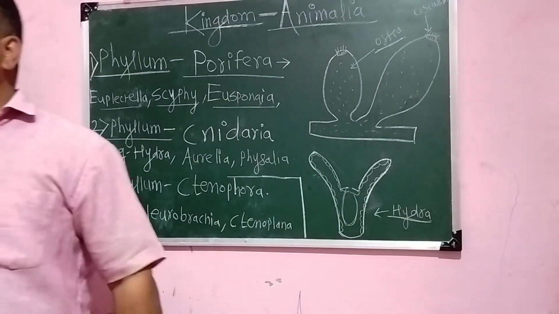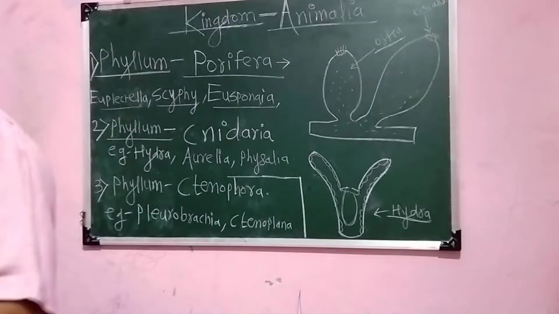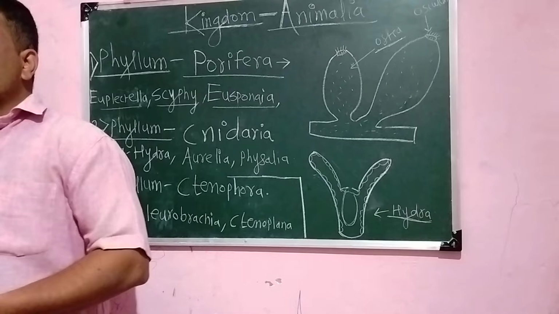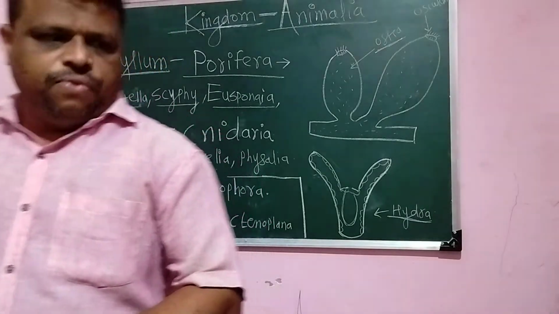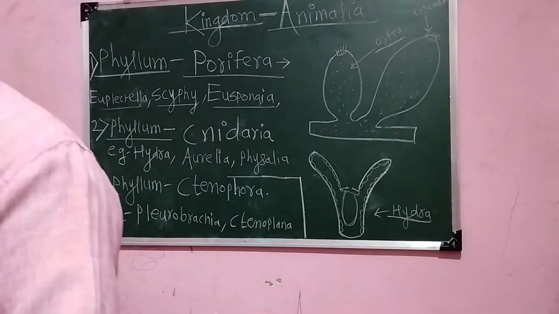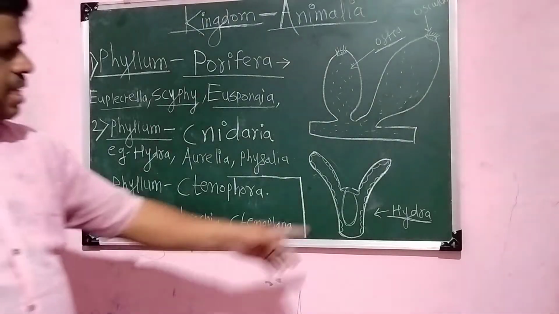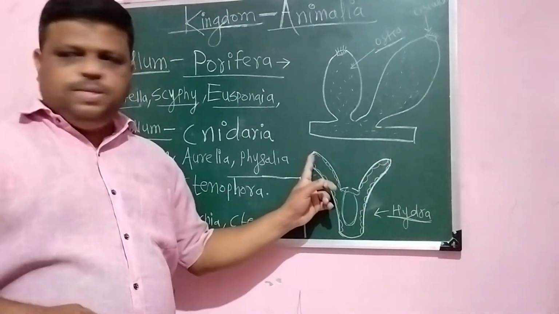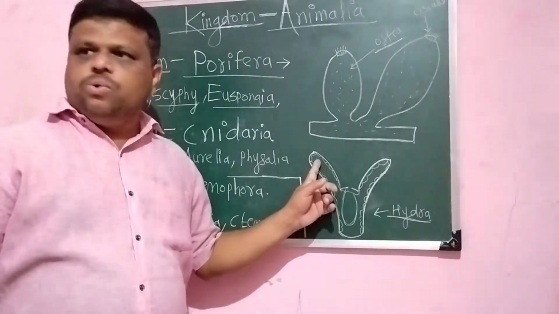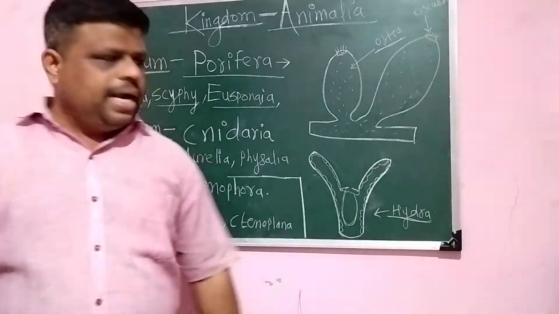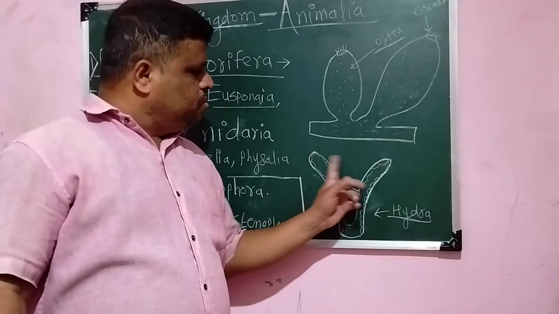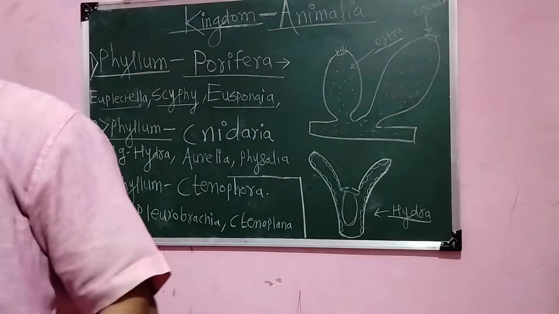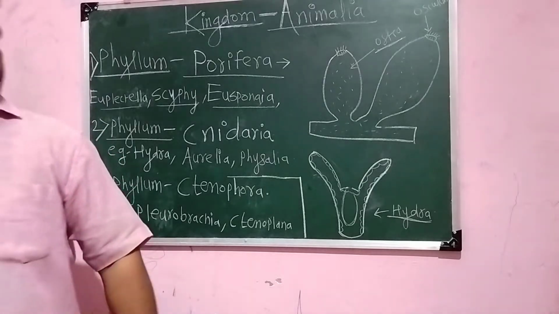They have tentacles which bear a special type of cells known as nidocytes. They have tentacles which bear nidocytes for offense and for defense purpose. These tentacles bear special cells known as nidocytes, and these animals use these special cells for their special purpose, for offense and for defense.